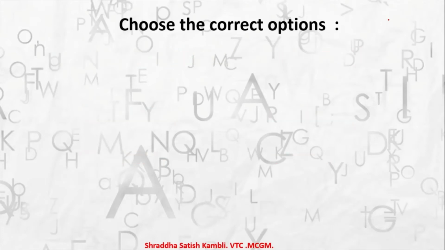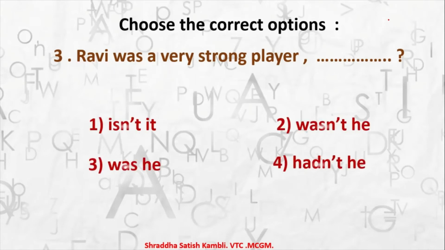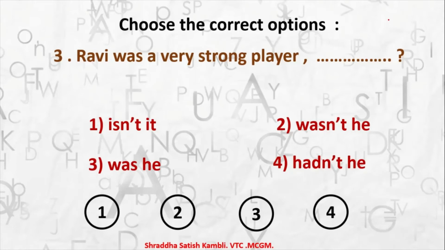Let's move on and do the next one. Ravi was a very strong player, dash. What tag will you add here? Isn't it? Wasn't he? Was he? Hadn't he? So which is the correct tag here? Ravi was a very strong player, so we are talking about the past.